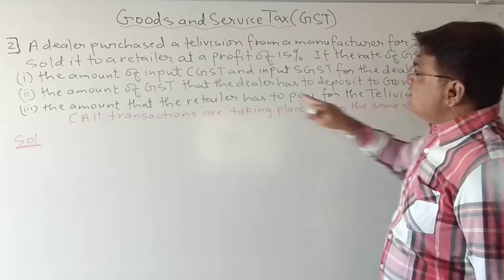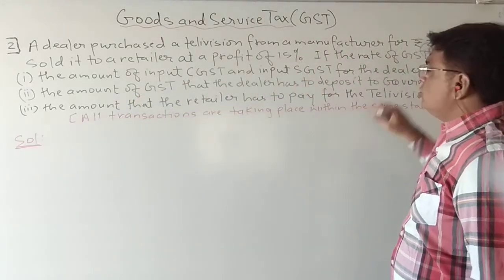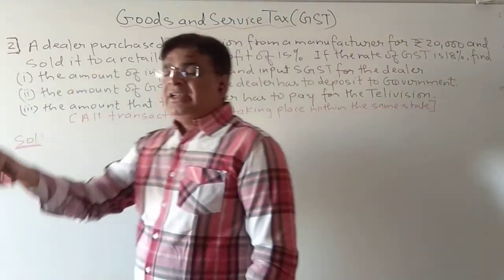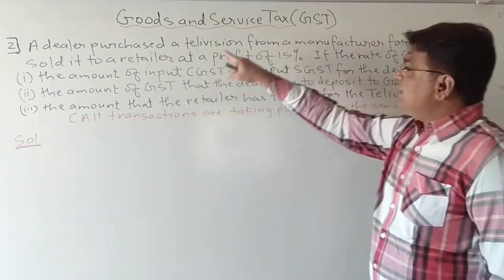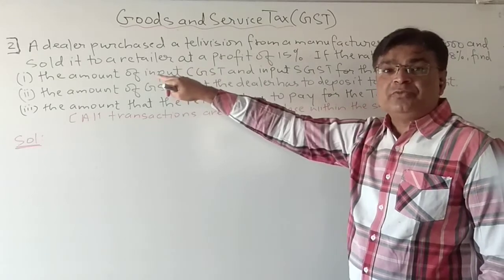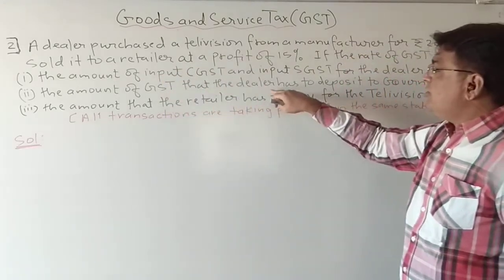Second thing, we have to find the amount of GST that the dealer has to deposit to the government. How much GST will the dealer deposit to the government? Dealer, not manufacturer. Because there are two persons, manufacturer and dealer, and retailer also. So please see whom they are asking about. They are asking about the dealer.